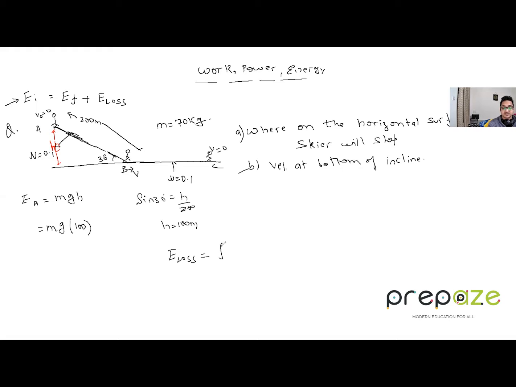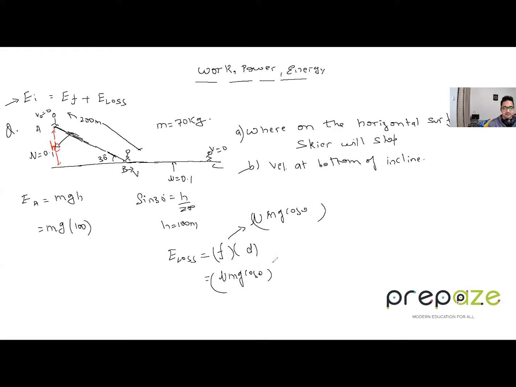What is E loss? It is friction force into the distance. That is the work done by the friction force. It is a loss in energy. Now, what is friction force? Again, F is what? mu into N, which is mg cos theta. Right. So F is mu mg cos theta.